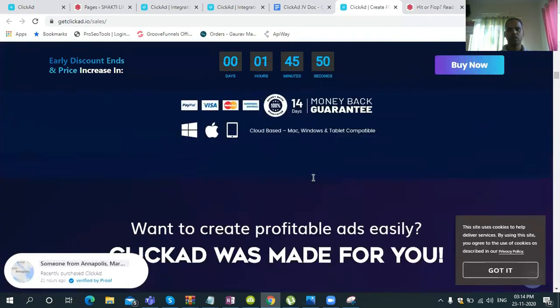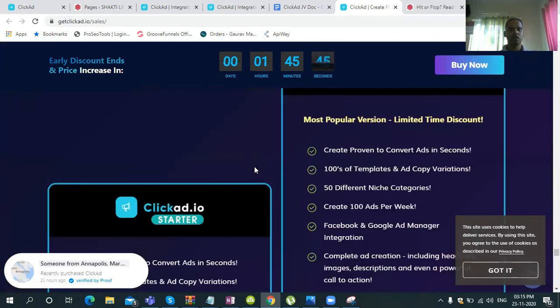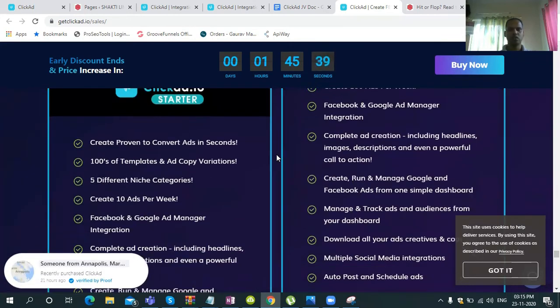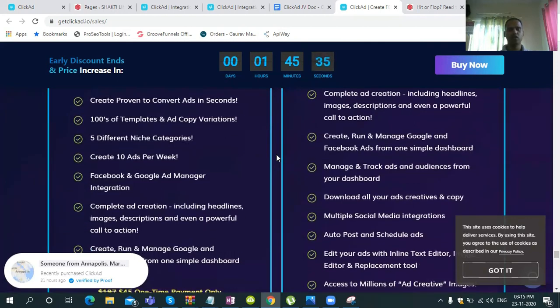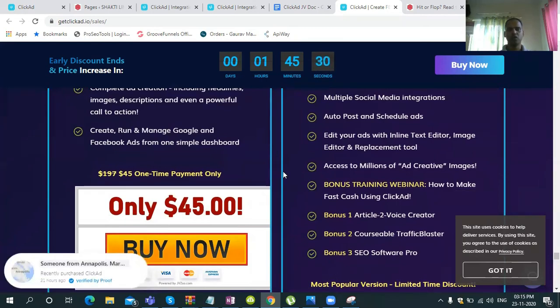Let me tell you what exactly the price is. They give a 14-day money back guarantee as well. So even though in 14 days, if you feel that this software is not working for you, or if it doesn't fit your requirement, you can get a money back. It costs $45. It's a one-time payment only.